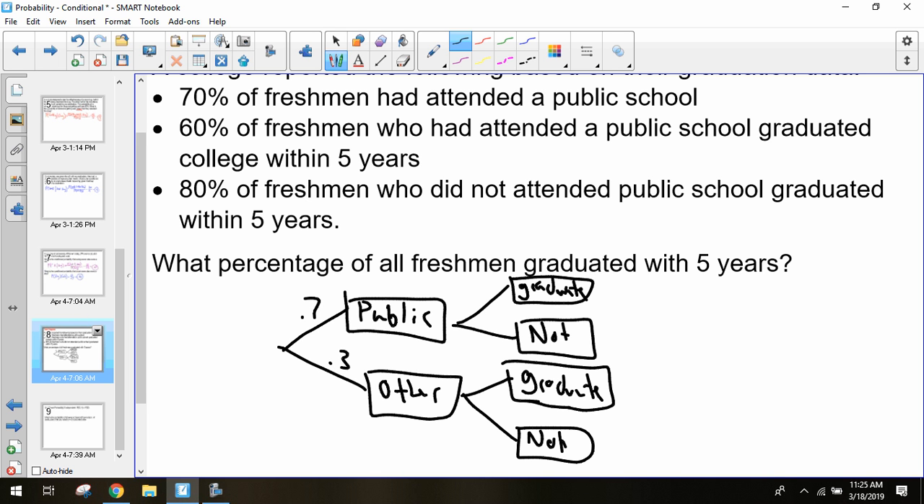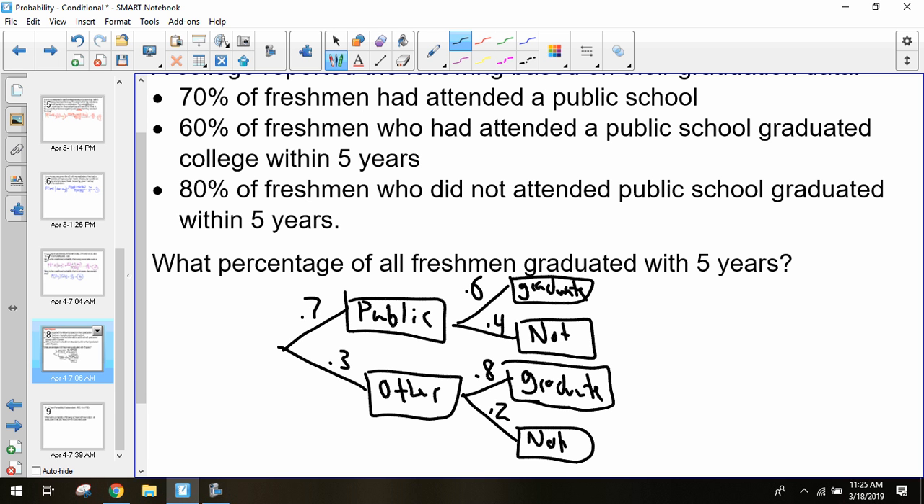My public school students. How many public school students graduated within 5 years? 60%. Based off of that, how many of them did not? 40%. My other students, other school, how many of them graduated within 5 years? 80%, and how many of them did not? 20%.